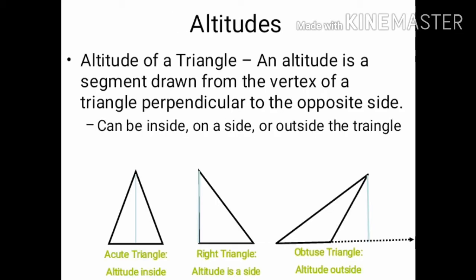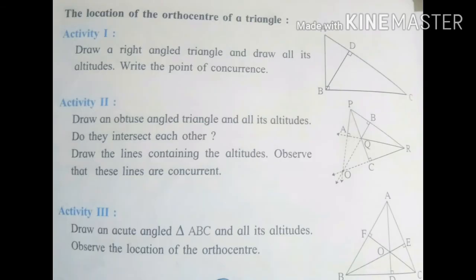Altitudes of a triangle. An altitude is a segment drawn from the vertex of a triangle perpendicular to the opposite side. It can be inside, altitude can be on a side or outside the triangle. In acute triangle, altitude is inside. In right triangle, altitude is on side, whereas in obtuse triangle, the altitude is outside. You can see the figures of three triangles.